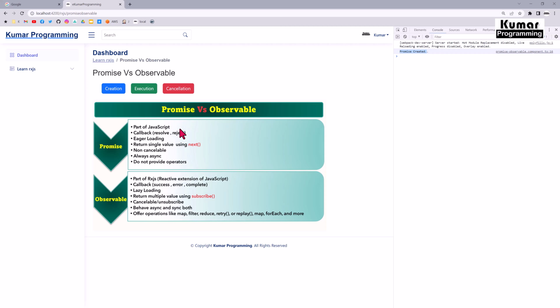Okay, so now if you see, the second difference is callback. Promise takes the callback as resolve and reject, and similarly in the observable we have the callbacks success, error and complete. And the third one, promise is eager loading. If you see here, this is eagerly loaded. We have not executed it as of now, we have just created it. And on the other side, observable is lazy loading. Okay, so now we will execute it.